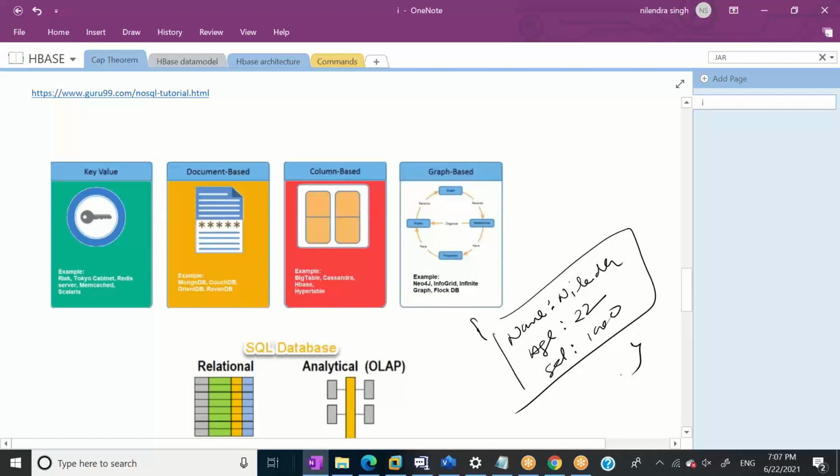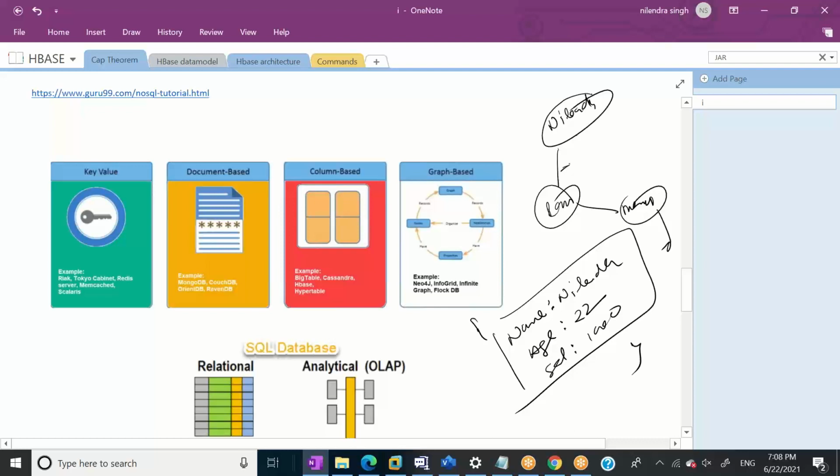When we talk about graph databases, a graph database looks like this. All the Facebook information is stored in a graph database. So let's say Nilendra has one friend, Ram. Ram has one friend, Monica. Monica has one more friend, something like this. Then this is how the graph looks. This is called a vertex and this is called an edge. So vertices and edges are defined there, right?